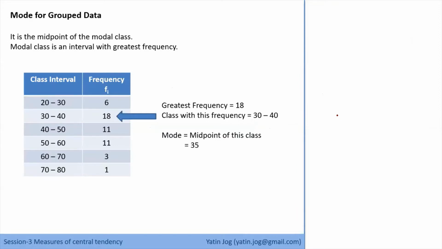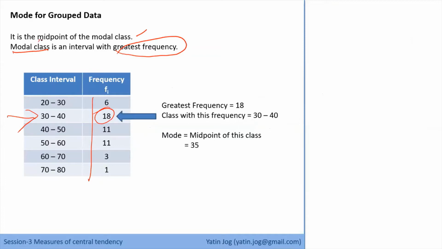It is the midpoint of the modal class. And how to find the modal class? The modal class is the interval with the greatest frequency. So that is how you can find the modal class. Look at all the frequency values. Which is the greatest frequency? 80. So this class becomes my modal class.